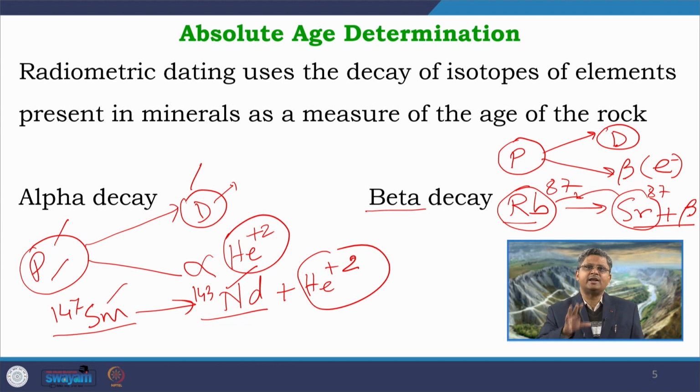So, for certain elements which are radiogenic, they maintain a particular ratio in terms of their rate of decay, because they decay at a particular constant rate, and so after certain time we can get a particular ratio if we know how much of the parent isotope was present. So, within a particular mineral we can get this ratio, and from that ratio we can get the half life, we know the half life, and using that half life we can determine the age of that particular mineral when it was formed. So, what are required for this?